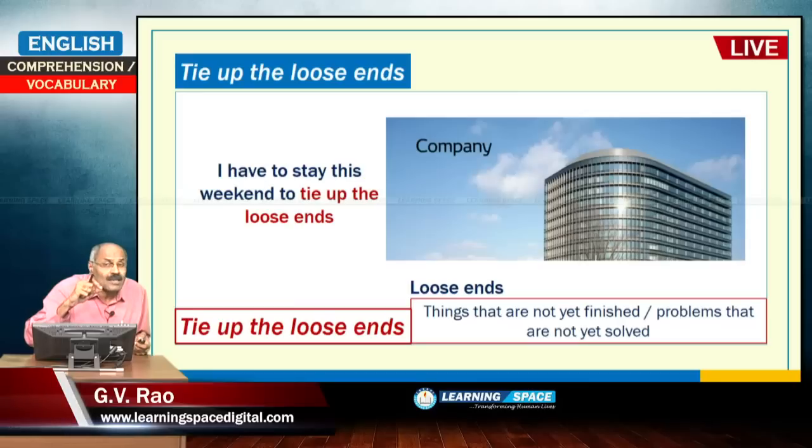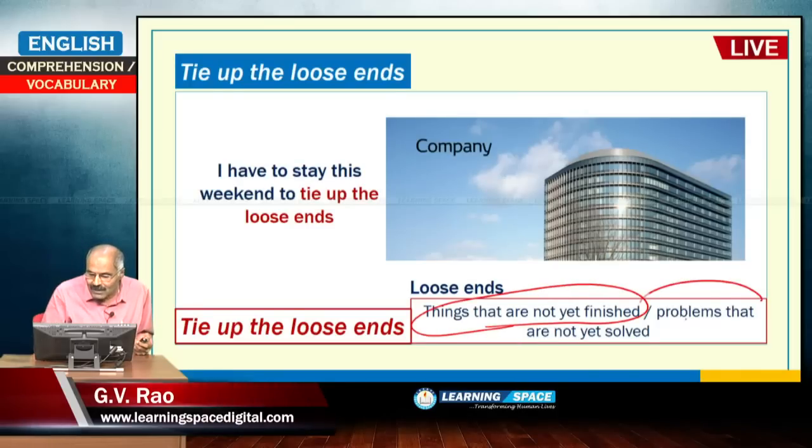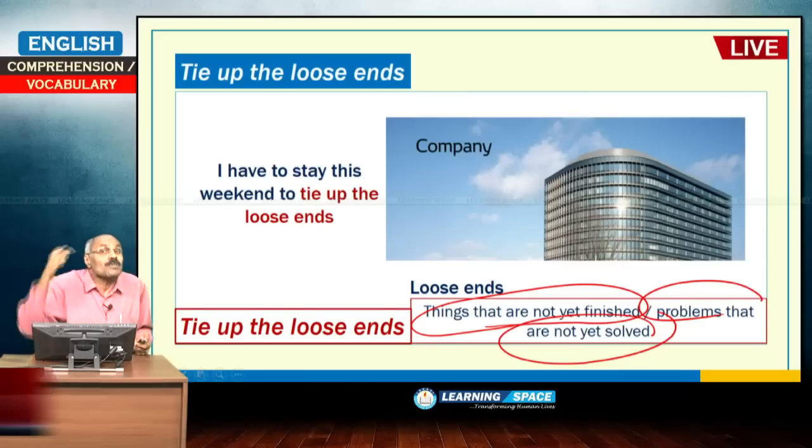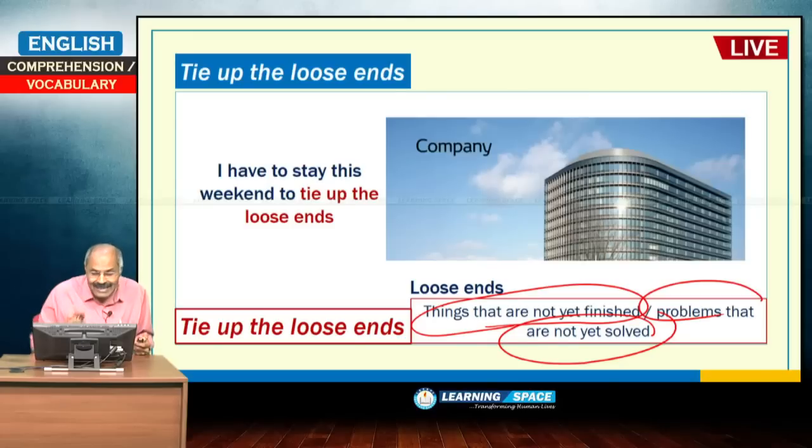Normally people do not give much emphasis on them, but that is very important. So, tie up the loose ends means things that are not yet finished, problems that are not yet solved are to be tied up, are to be solved.